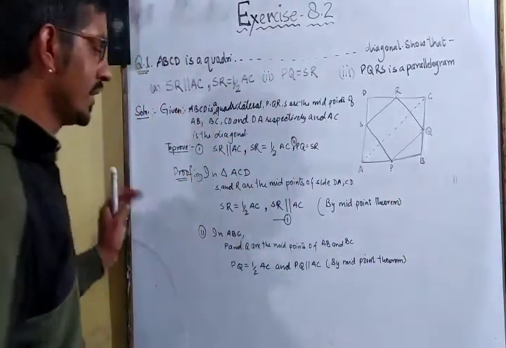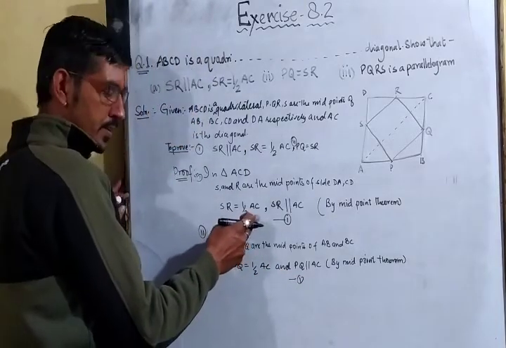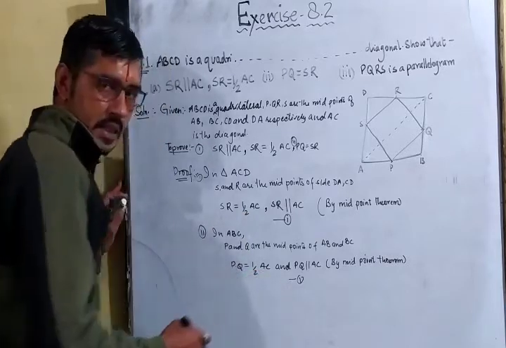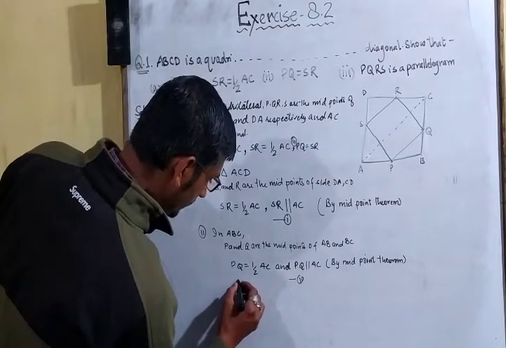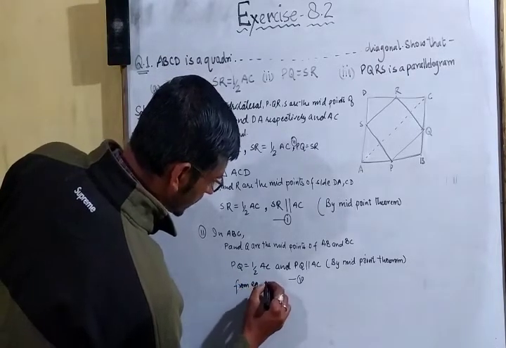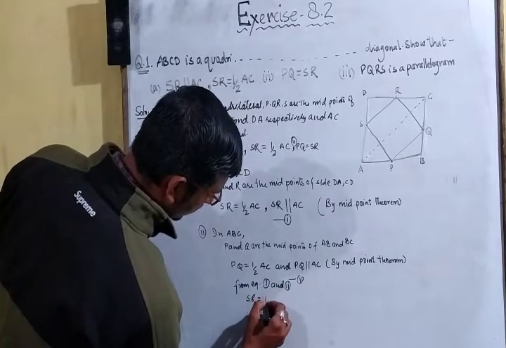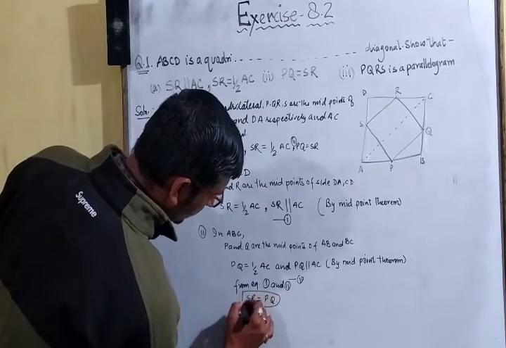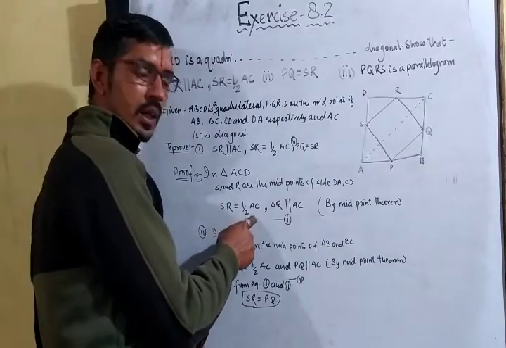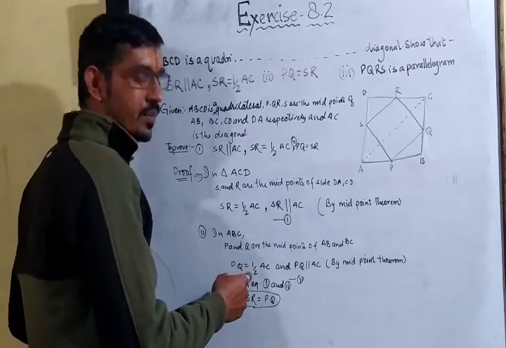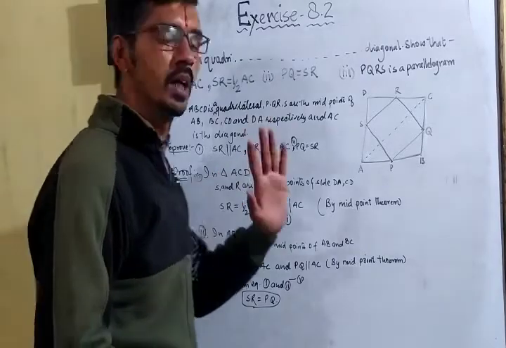Okay. Now here we can see that SR is equal to half of AC and PQ is also equal to half of AC. Okay. So what can we write from equation 1 and 2? From equation 1 and 2, we can say that SR is equal to PQ. So we are done with the second part. SR is equal to half of AC, PQ is also equal to half of AC. So we can say SR equals PQ. First part done, second part done.